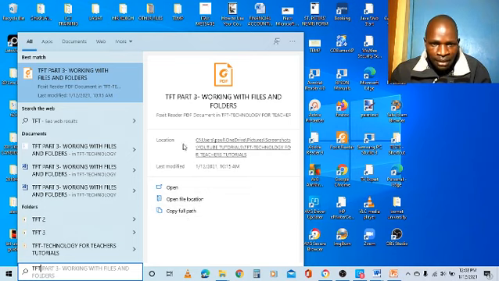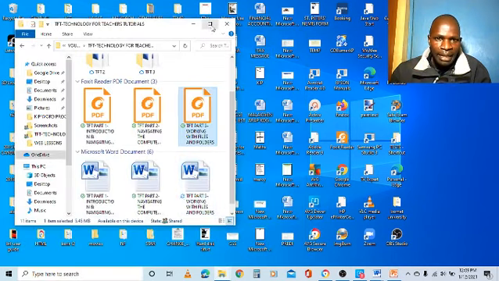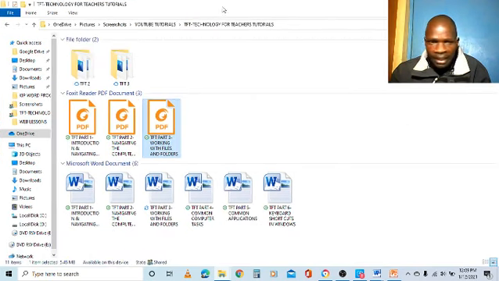I can also get the path to the file location, this one. So I can copy it and then press anywhere. Or I can open file location. Where is it found? So I will click open file location, and File Explorer will take me to where it's located. Oh, it is here.